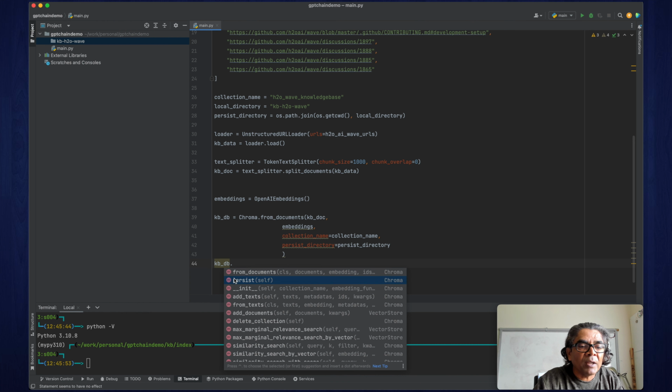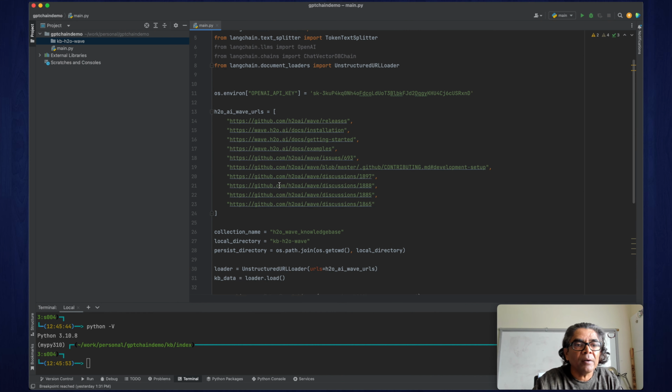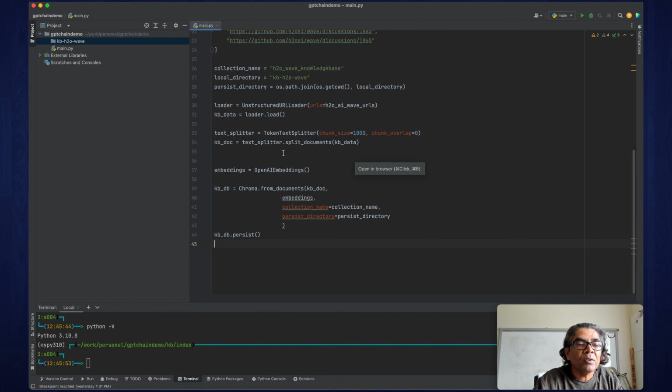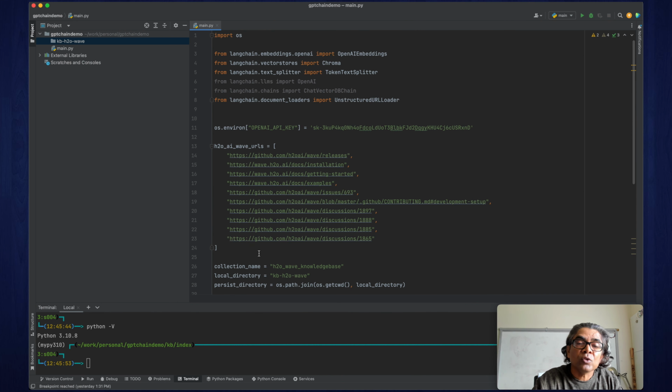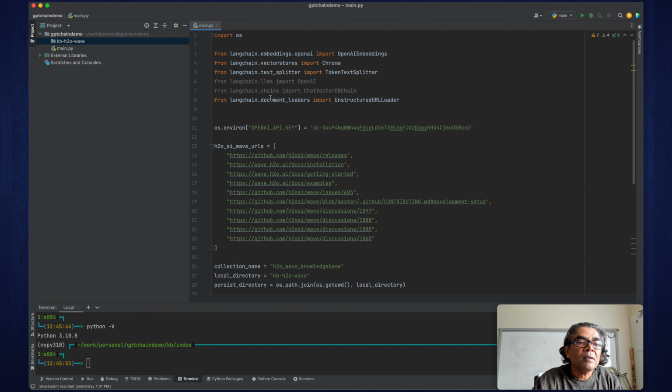This persist method is going to take the embeddings and store them, and when it stores them, it will use the Chroma DB format. We will see what it is if we run our code here. Right now, this code is going to generate the embeddings which will be saved. So before we even ask a question, let's run this code and save it.